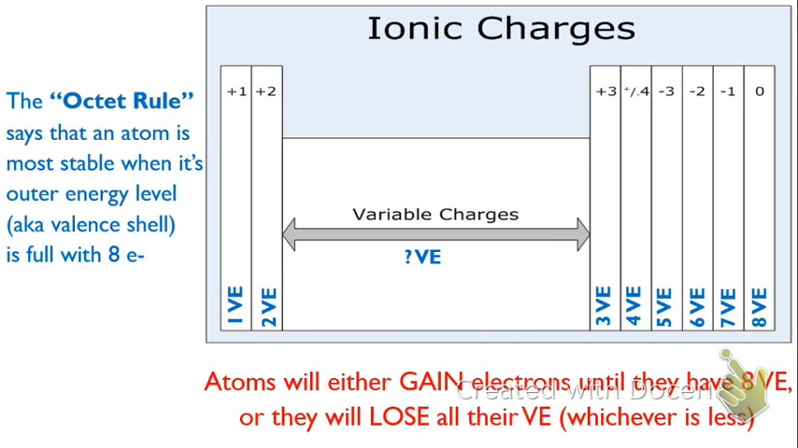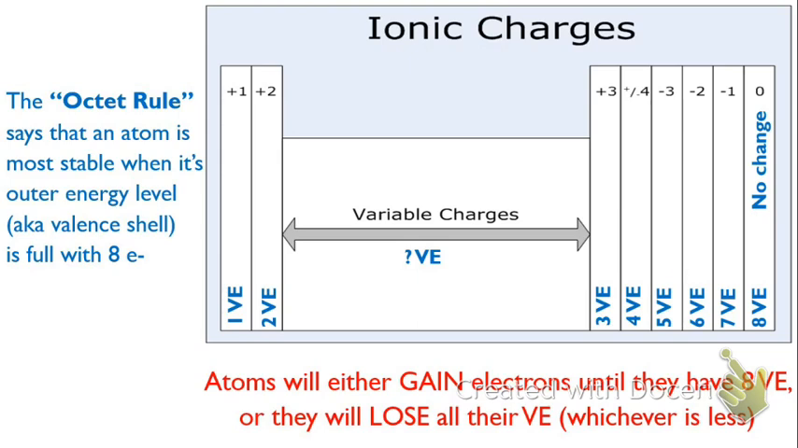But let's look at these noble gases over here, because they already have 8 valence electrons. That means they have everything that they want, which means they are not going to change their electrons at all. That's why they have a 0 charge there. They tend to not react with things because they don't need to. They're already happy and stable.